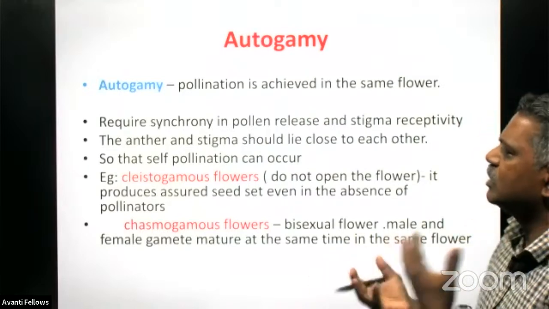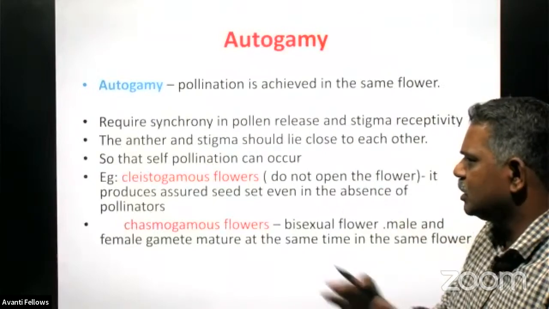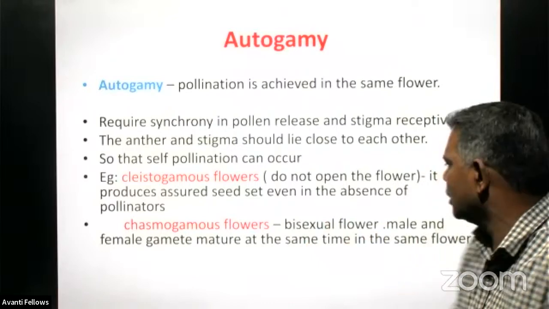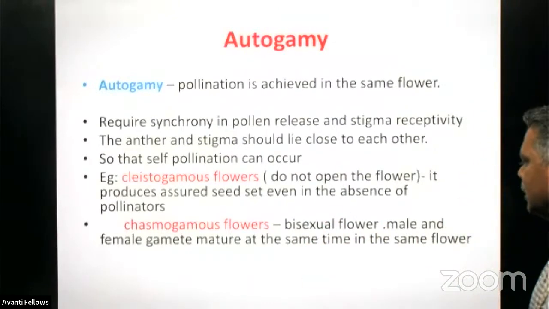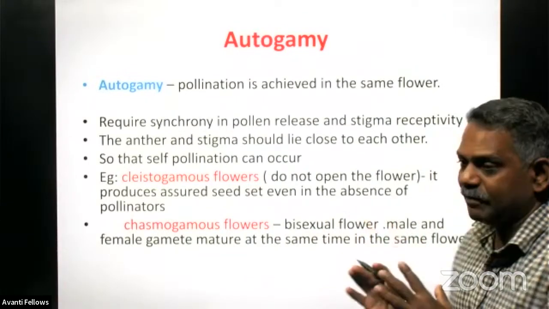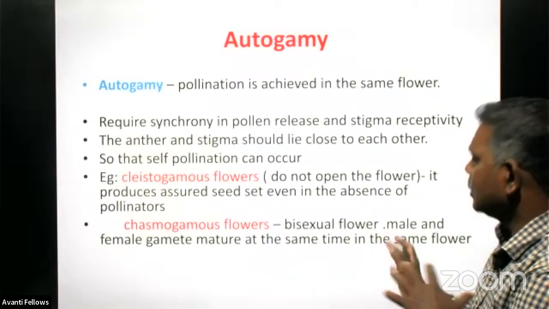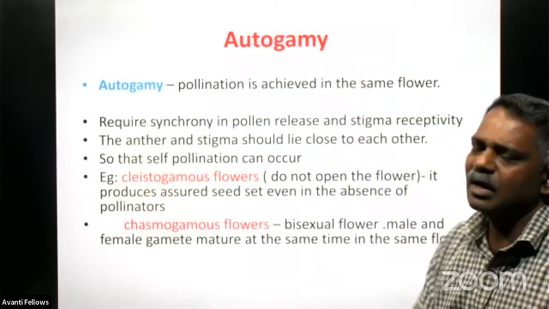The entire pollen grain produced by the flower will stick on the stigma region, 100%. So it is offering assured seeds only, right? Then another one is the chasmogamous flower. It is a bisexual flower, male and female gamete matured at the same time. Both get matured at the same time, so that possibility is there for autogamy.